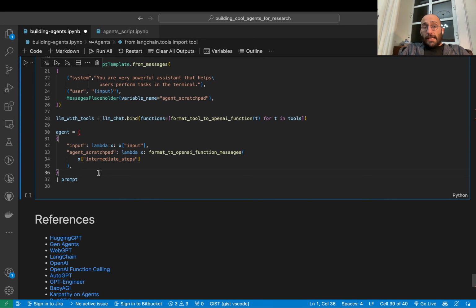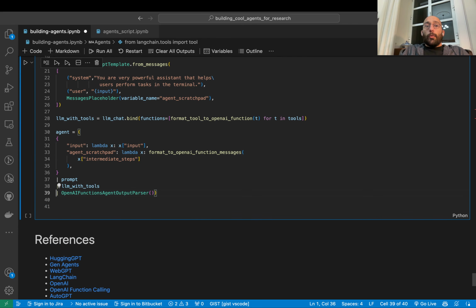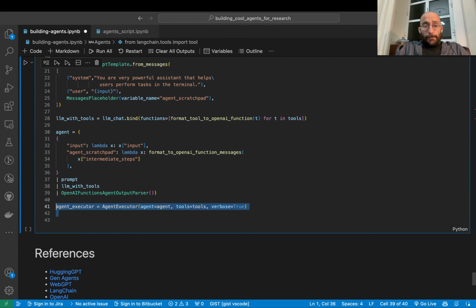Okay, and stuff in this case is like the model with the prompt with the output parsing. So I'm saying, okay, I have an agent that does this to the input, and then I'll connect that with the prompt, and then with the LLM that has the tools that were bound to the LLM, and then I will parse that using the OpenAI function agent output parser, which is one of many output parsers in LangChain.